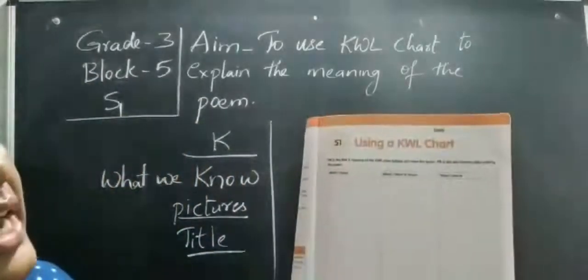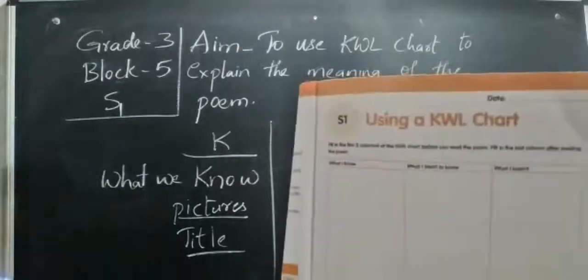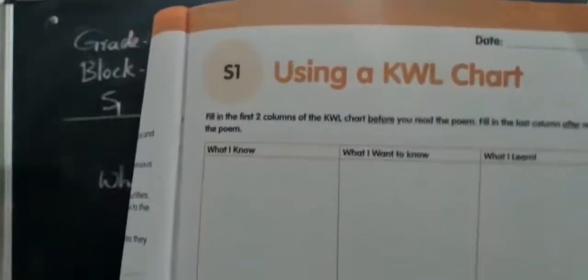There is a KWL chart. By seeing this chart, what I know. So here what I know means by seeing the textbook itself, you want to write what you know basing on this picture. Now coming to the second one, what I want to know.